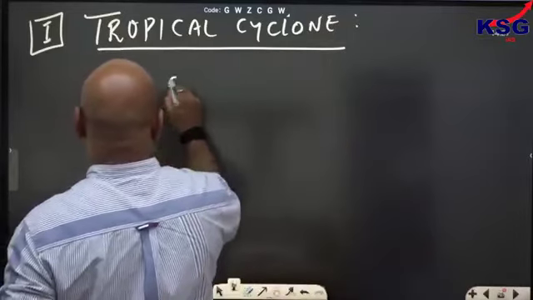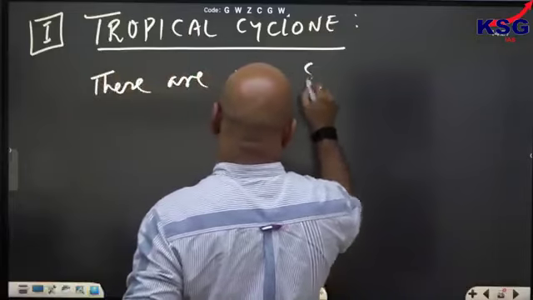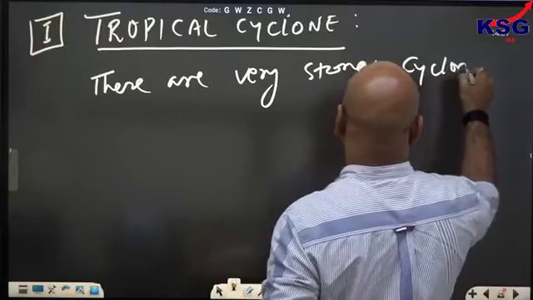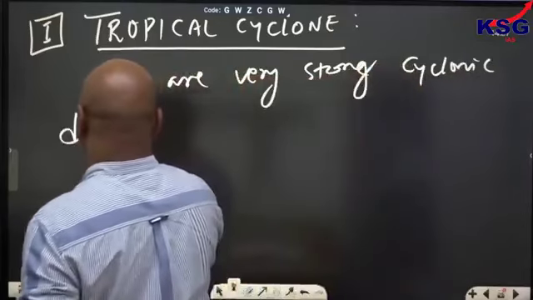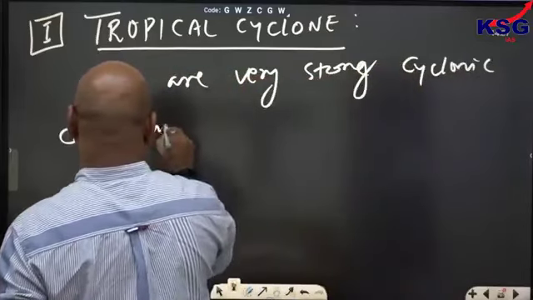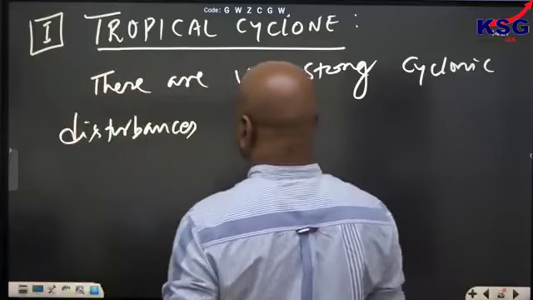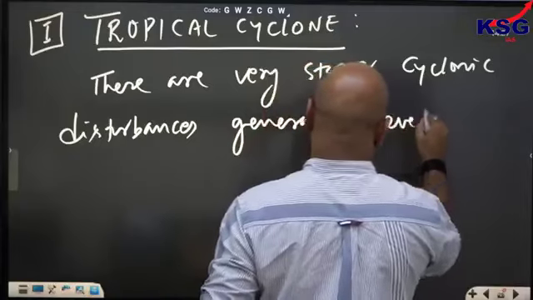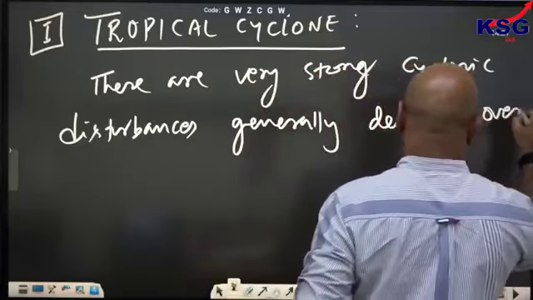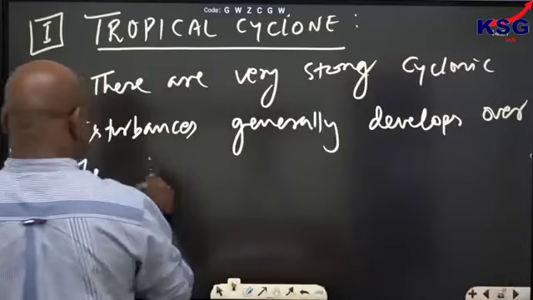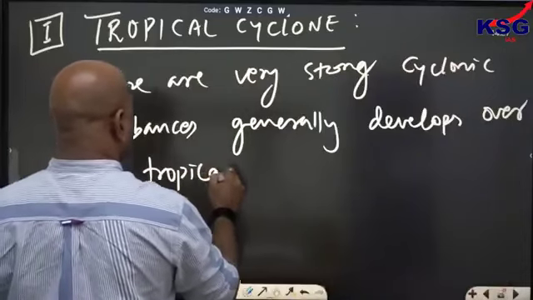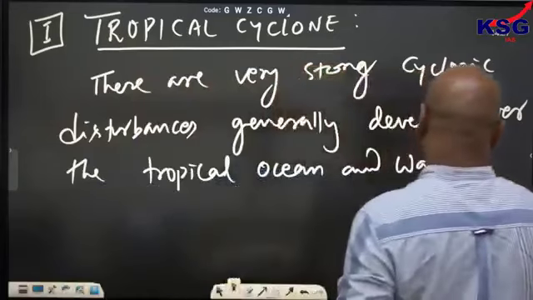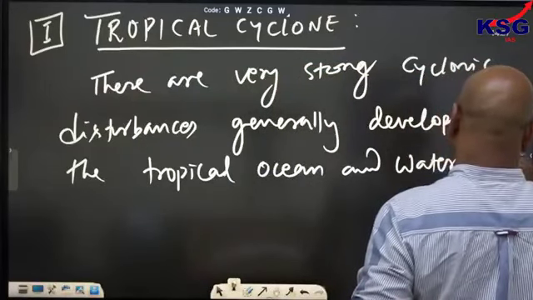These are very strong cyclonic disturbances, generally developing over the tropical ocean and water bodies.